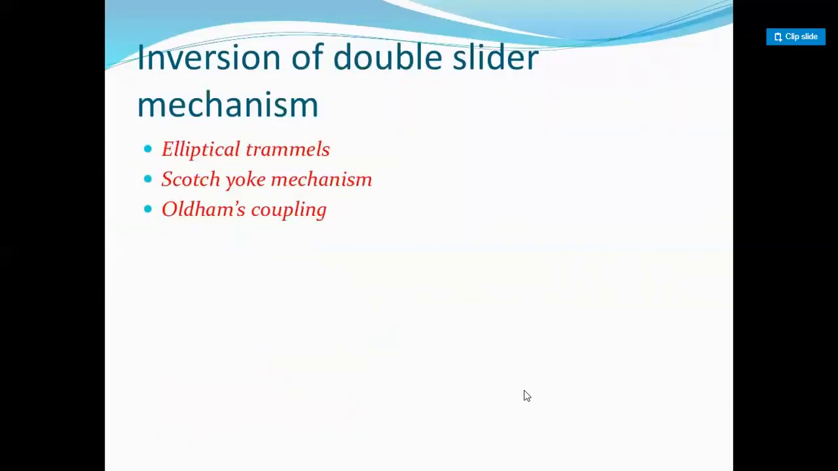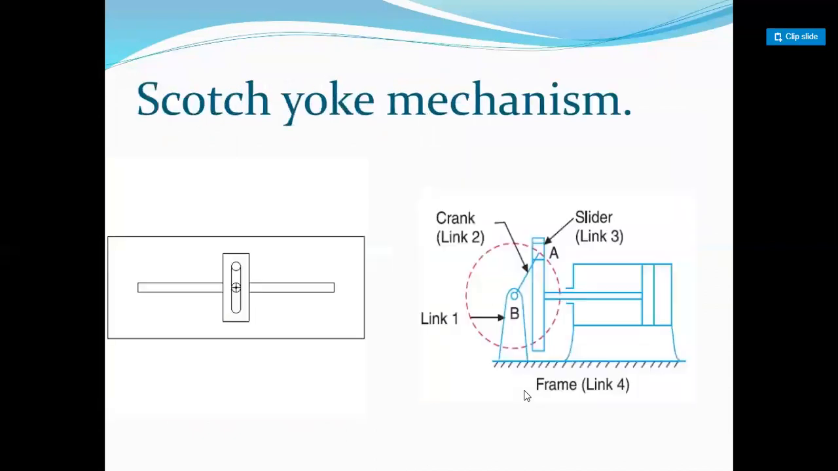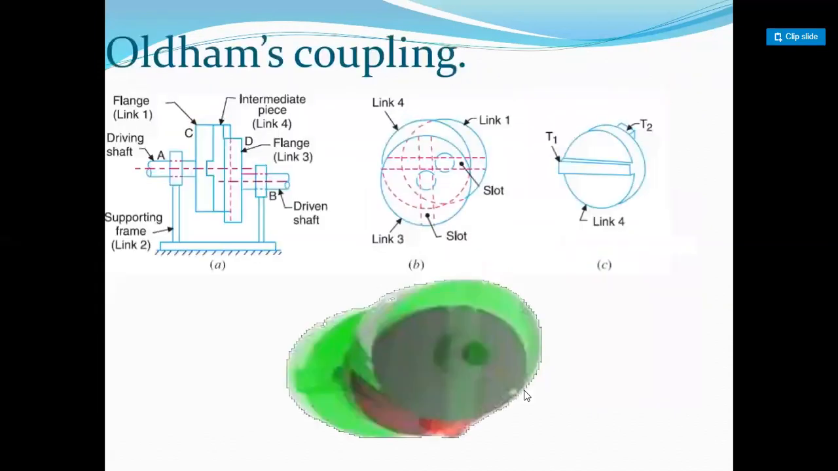Inversions of double slider mechanisms are the elliptical trammel, Scotch yoke mechanism, and Oldham coupling. This is the elliptical trammel, the Scotch yoke mechanism, right? There are a number of links available, and this is the Oldham coupling, right?